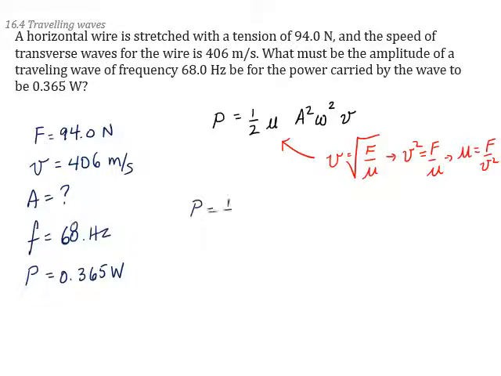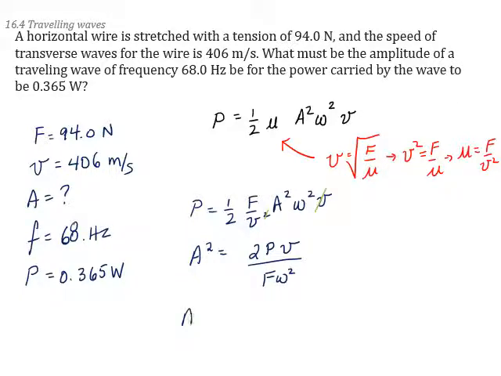Power equals 1/2 times F over v squared times A squared times omega squared times v. Here we notice we've got a v on top, a v squared on bottom, so one of those guys cancels. We're asked to find the amplitude, so amplitude squared is going to be 2 times the power times v divided by F times omega squared. So amplitude A is going to be the square root of all that business.